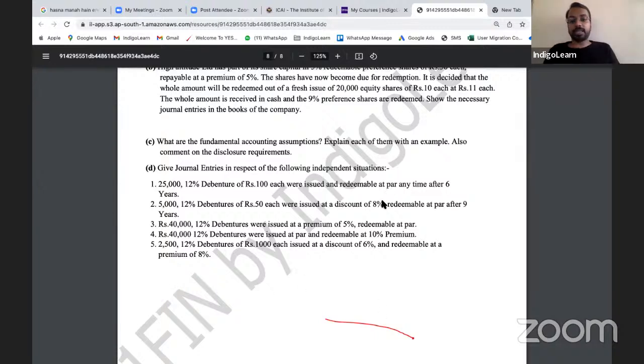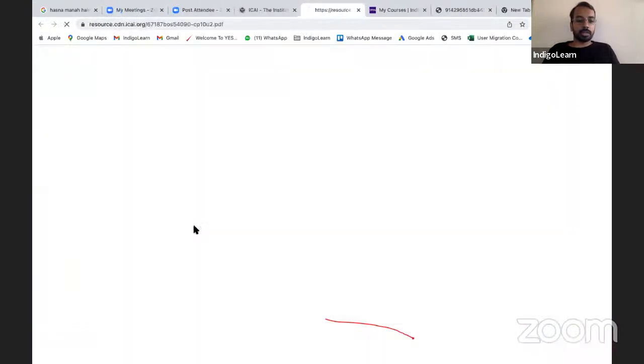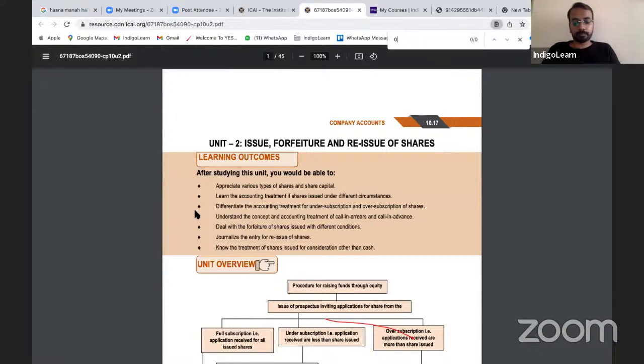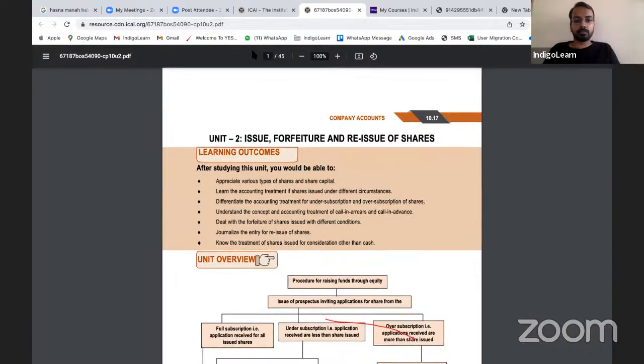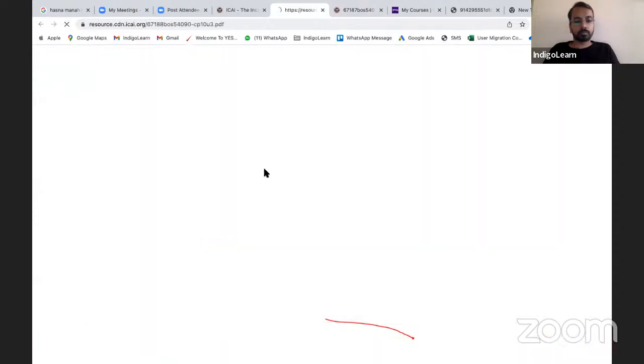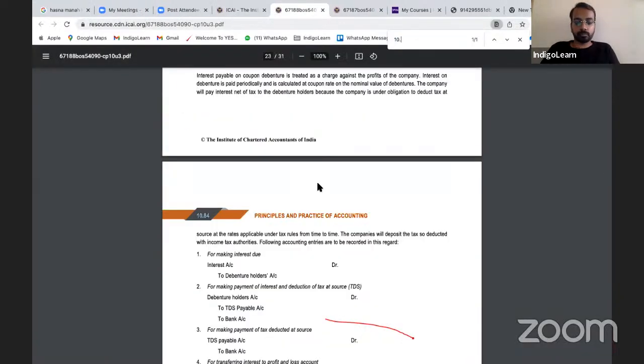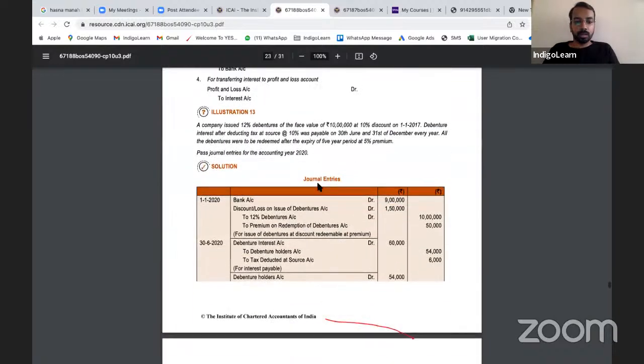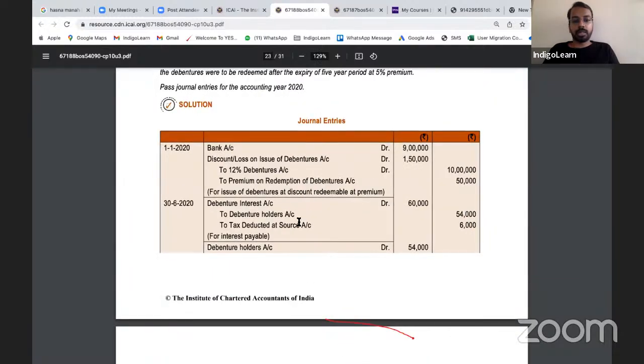Any doubt? Okay, so Ishika has a doubt. Which part, this TDS, you have a doubt?